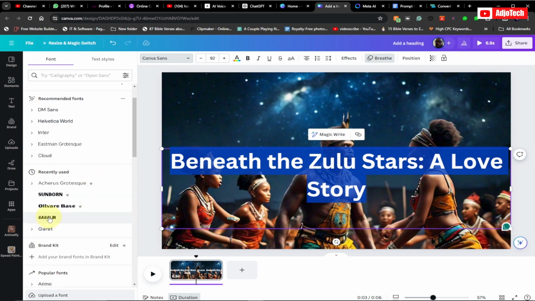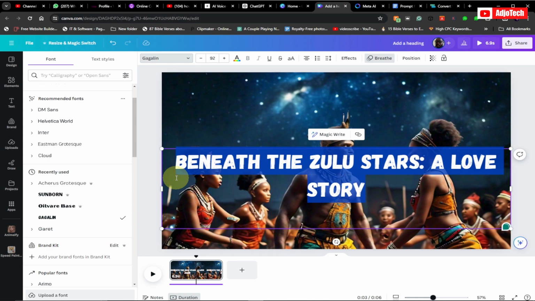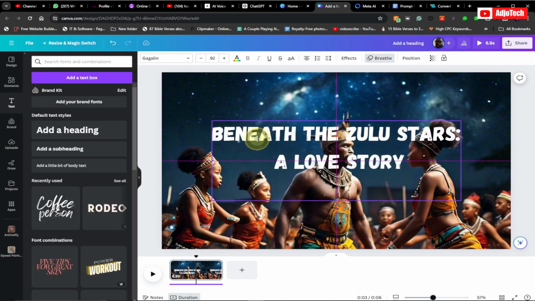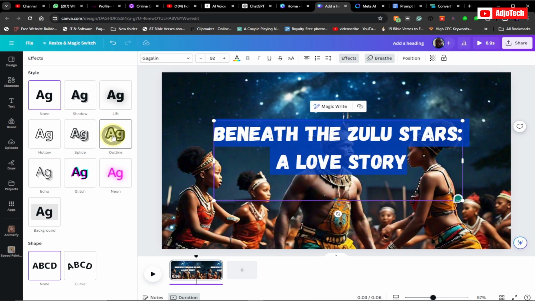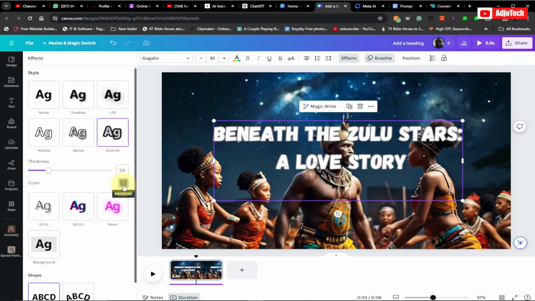So I'm going to use this font right here. And then I want to break this into 2 lines. So I want this to be a bit visible. So let me add some effect. And I'm going to add some outline to this and change the outline to black.